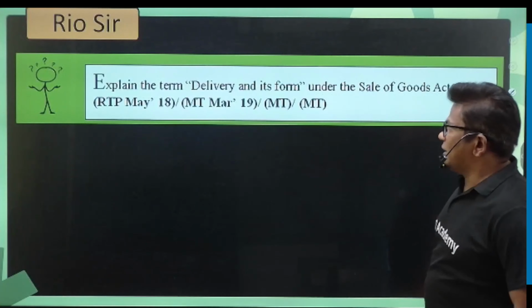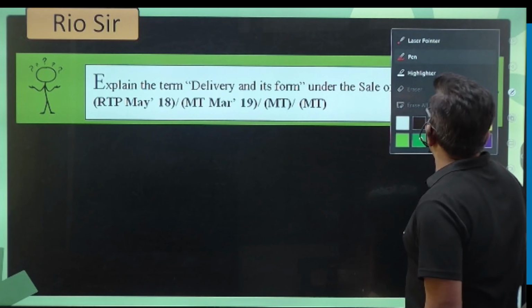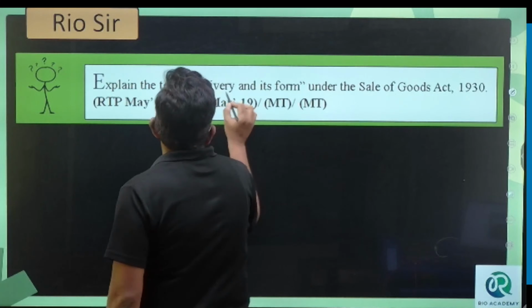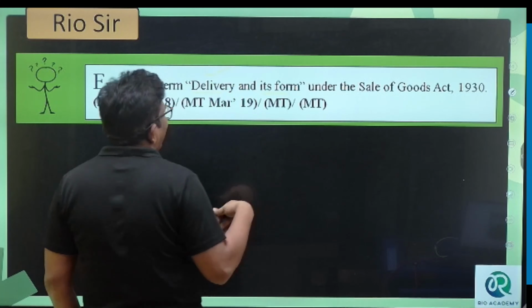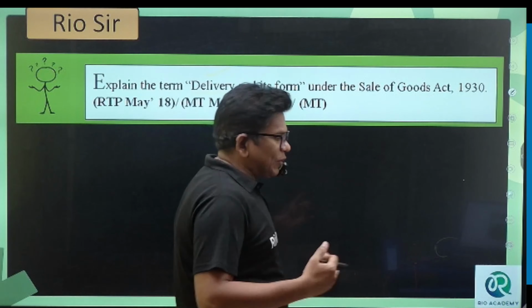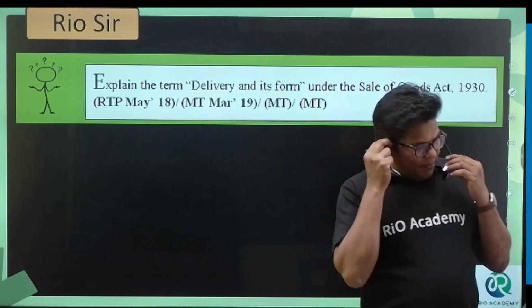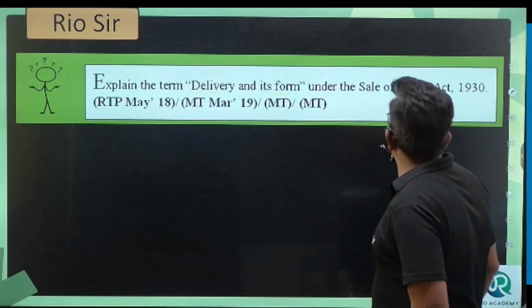So first question is here on the Sale of the Goods Act. Explain delivery and its forms. What is delivery and what are its forms? When can the goods be delivered, and what are the types of delivery we have under the Sale of the Goods Act 1930?